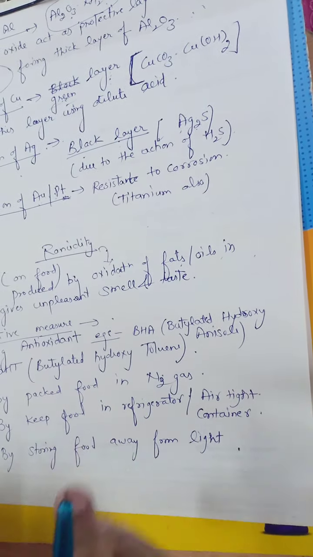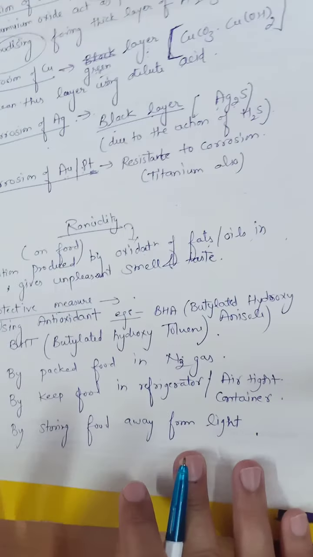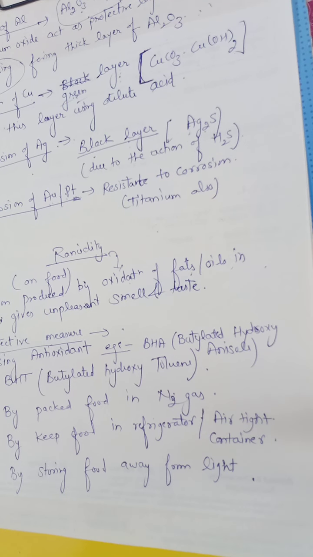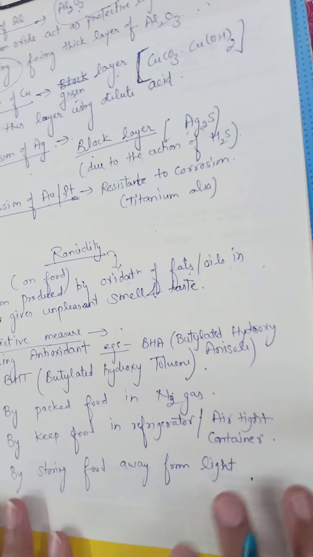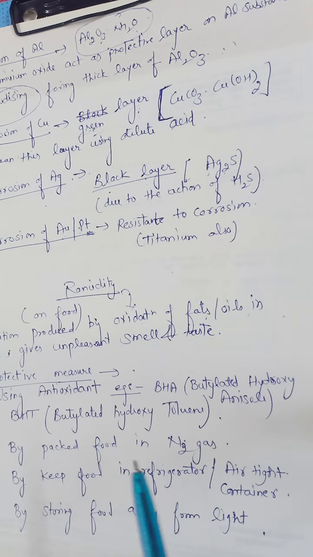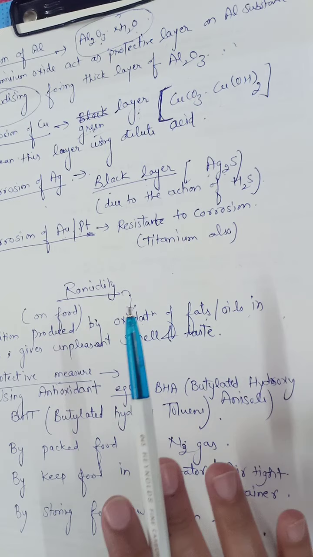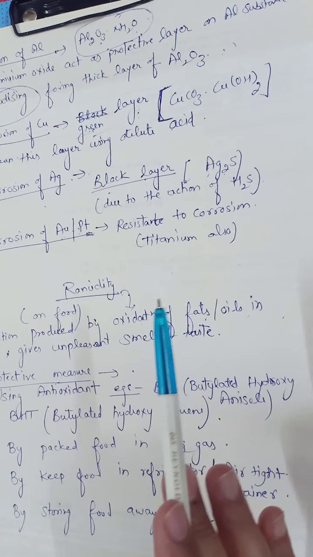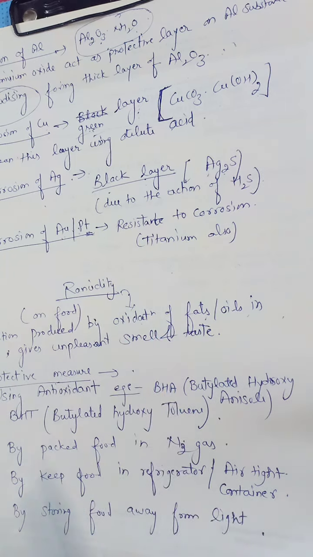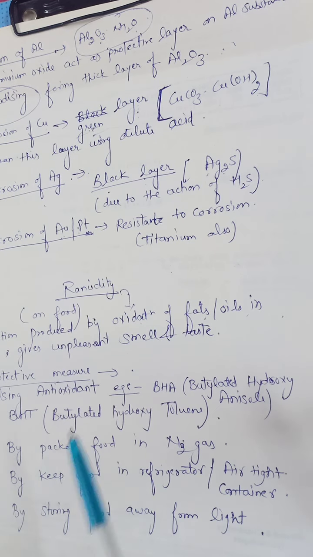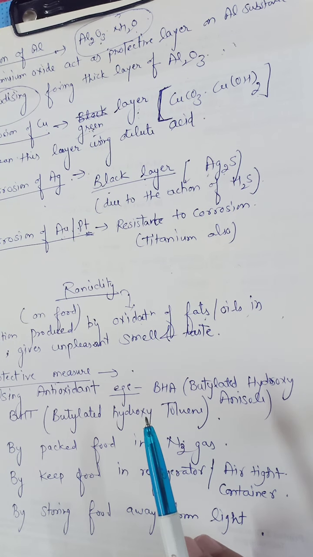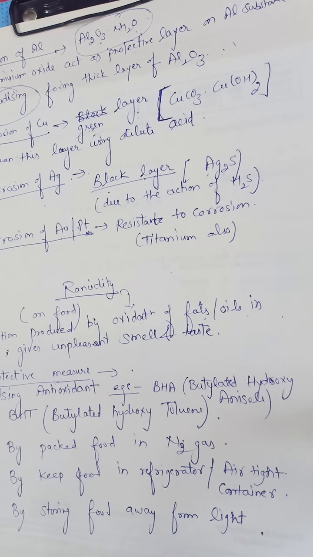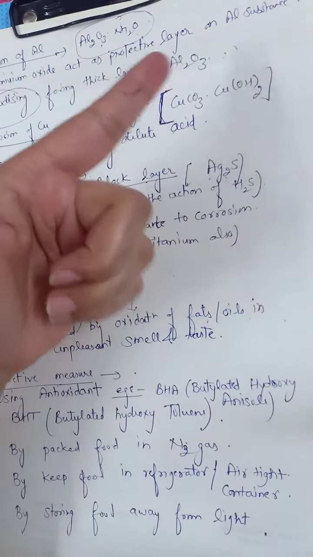Now this is all about corrosion and rancidity. Again, there is a summary of these two topics. Firstly, what is corrosion? Corrosion is the damaging effect of oxidation on metal, and rancidity is the damaging effect of oxidation on food. When an oxidation reaction takes place with metal, it is corrosion, and when an oxidation reaction takes place with food, it is rancidity.